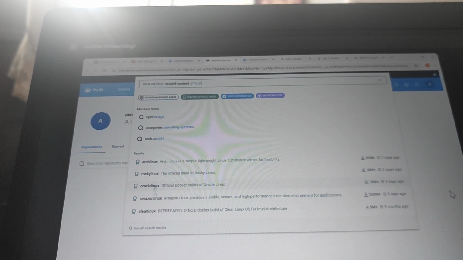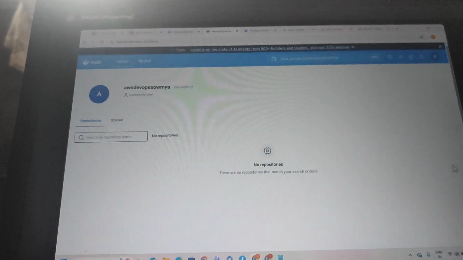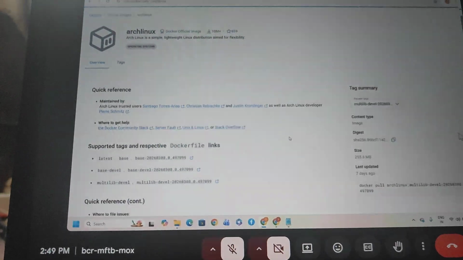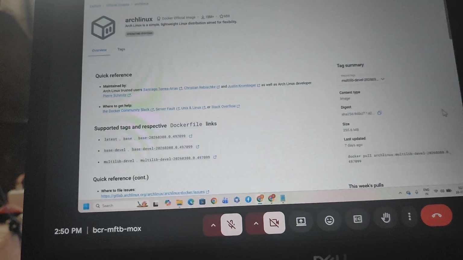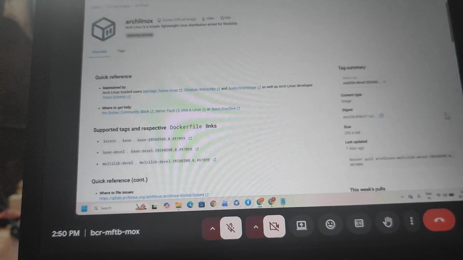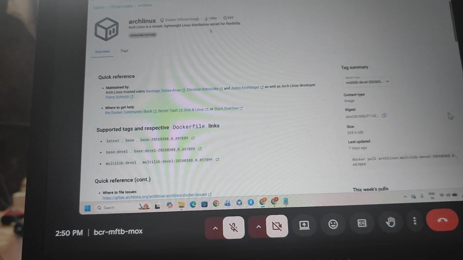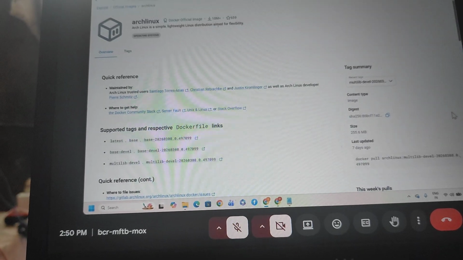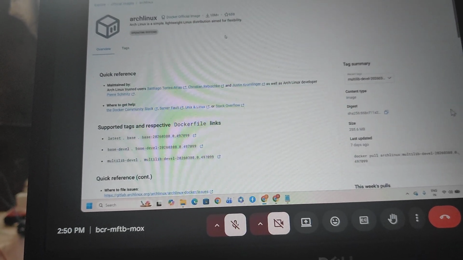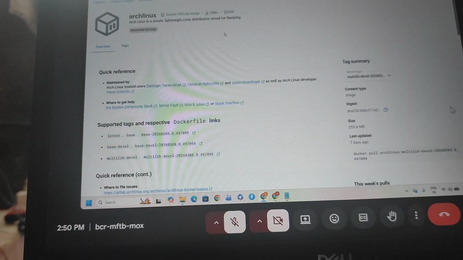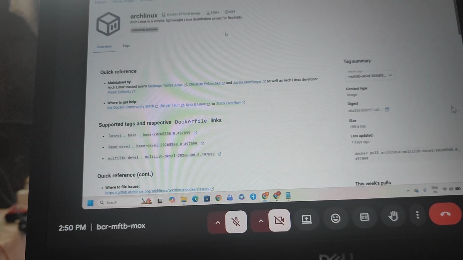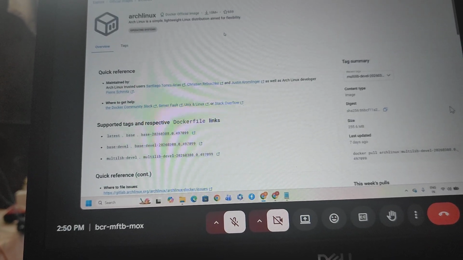Go to Docker official images. Any Linux image we have to take. Once I take the image, since this is a public image, 10 million people are also using this architecture Linux image. This Linux is a simple lightweight distribution aimed at flexibility, and at the same time we can create the applications.